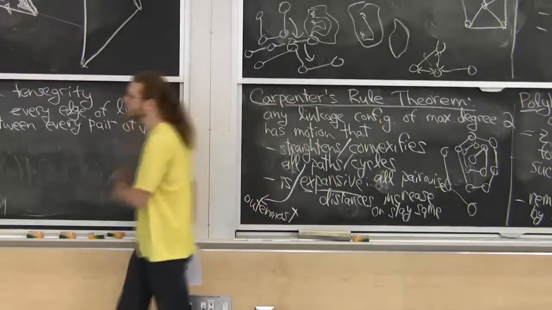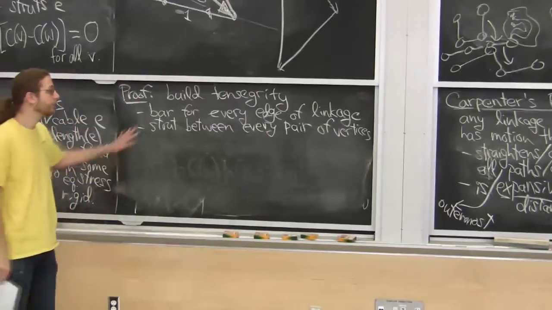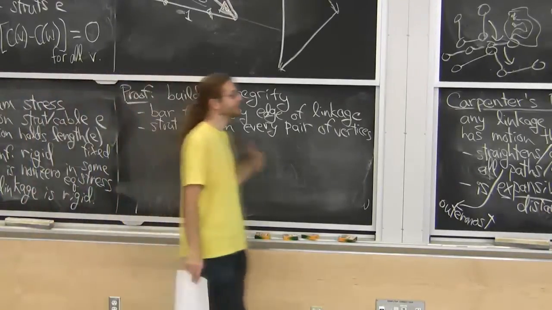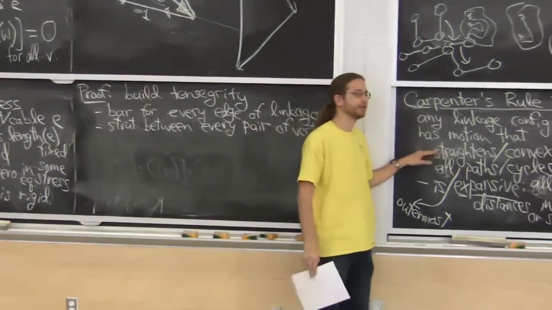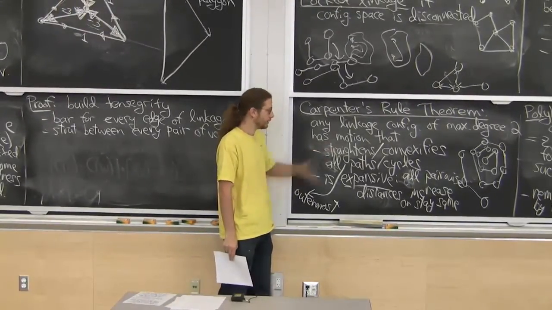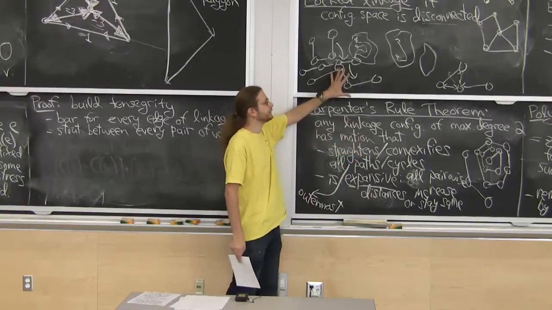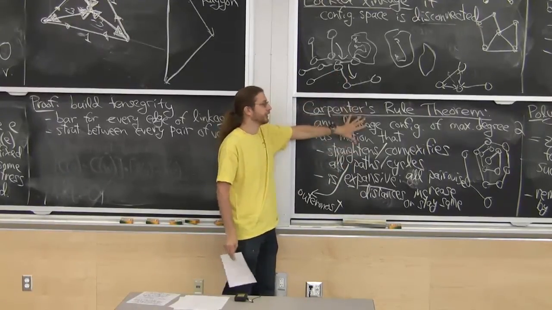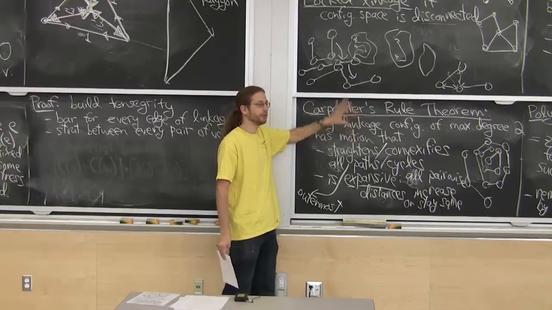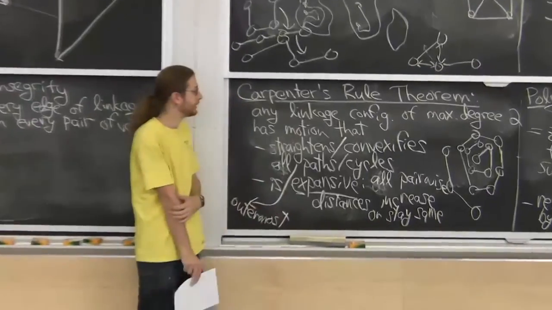So this is a tensegrity. What I want to prove is that this tensegrity is flexible. If I can prove that it's always flexible, well, until the end, which is when everybody's straight or convex, all the outermost guys are straight or convex, then I'll have proved this theorem. So while this theorem is about actual connectivity of configuration spaces, it says paths and cycles have connected configuration spaces. You can get from everywhere to everywhere. It even gives you an algorithm for doing that, which we'll talk about next class.